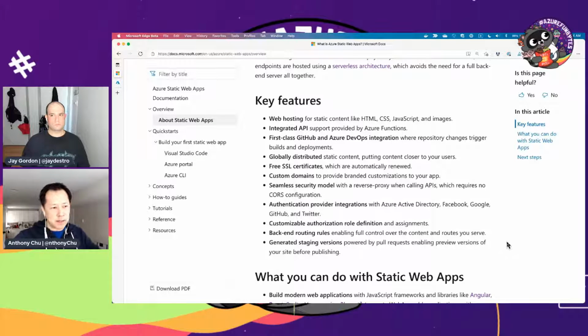But both you and I come from a bit of a DevOps background, and we know that some folks might not actually want to do that. A pretty common idea in the DevOps world is that you want to have one single build that you run all your tests on, and then you take that build through all your different stages. The only thing that you change is configuration. You don't rebuild the thing. You take that same artifact and deploy it to all the different places. So currently that doesn't quite fit the static web apps workflow.